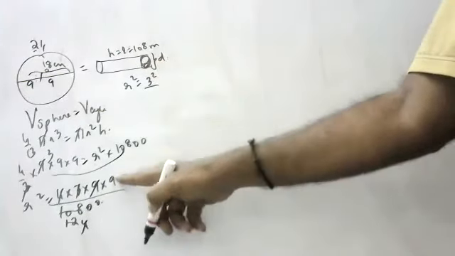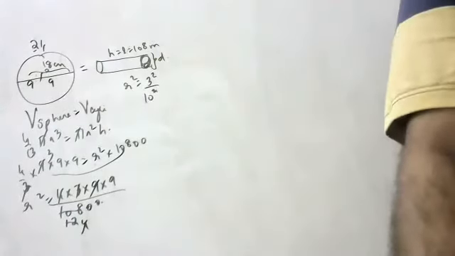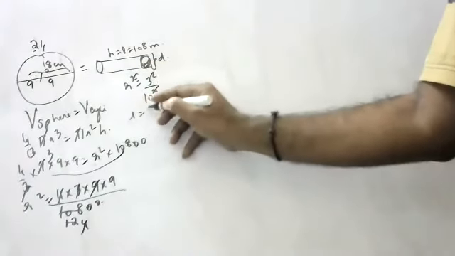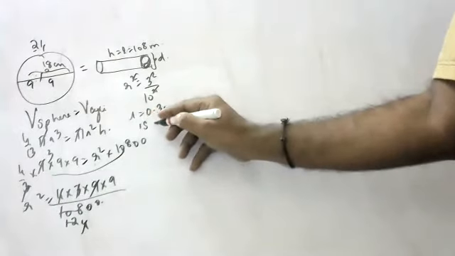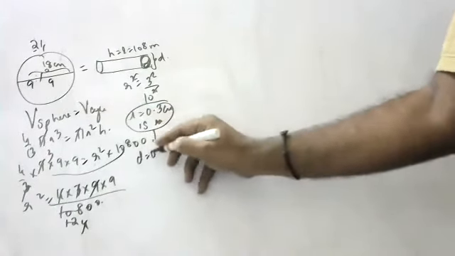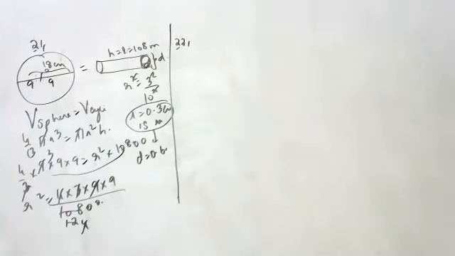9 means 3 square. 100 means 10 square, children. Square and square are gone. 3 by 10 means 0.3 centimeters is the radius of the cylinder. If they ask for the diameter, it is 0.6, children. Diameter is 0.6.